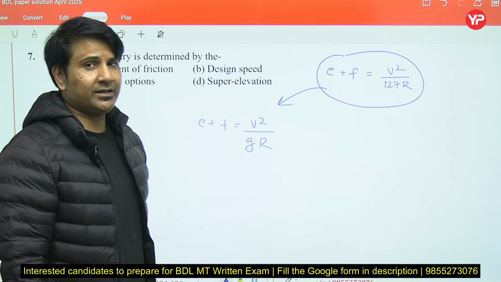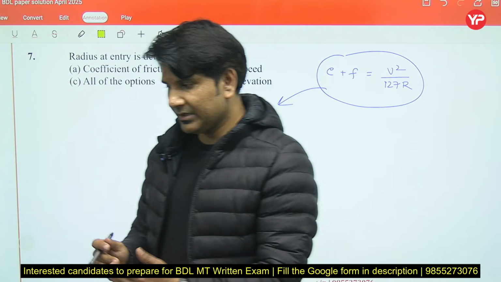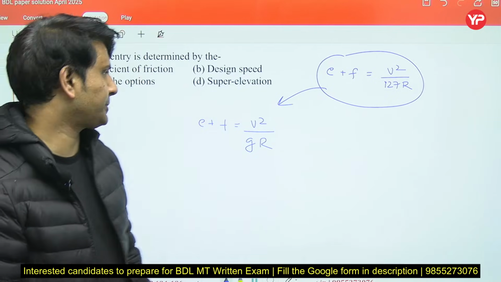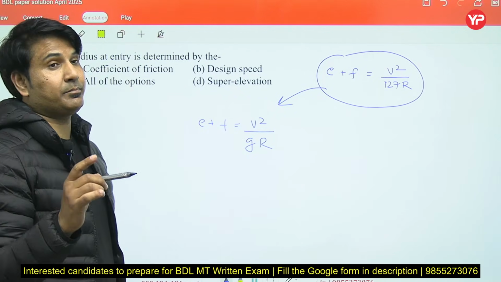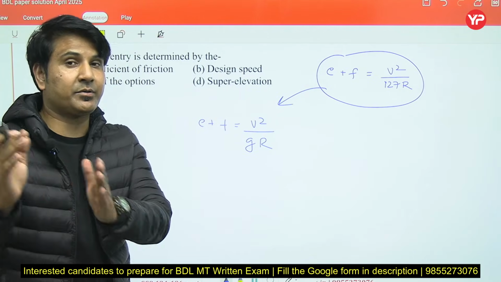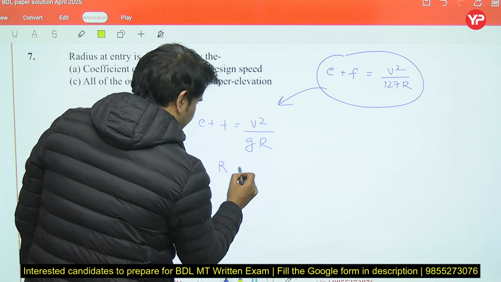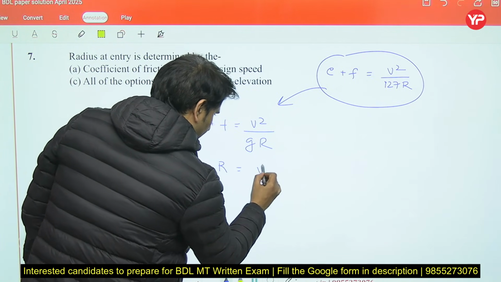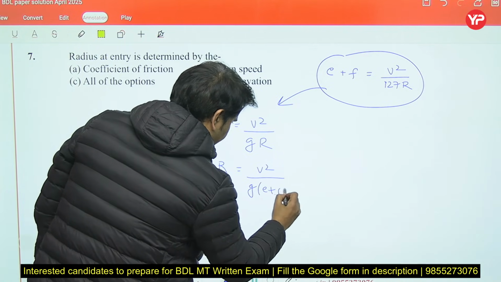This speed is considered as 75% of the design speed. The speed at super elevation is considered as 75% of the design speed, right? If I rearrange all of this, you will get R equals V square by g(e plus f), right?